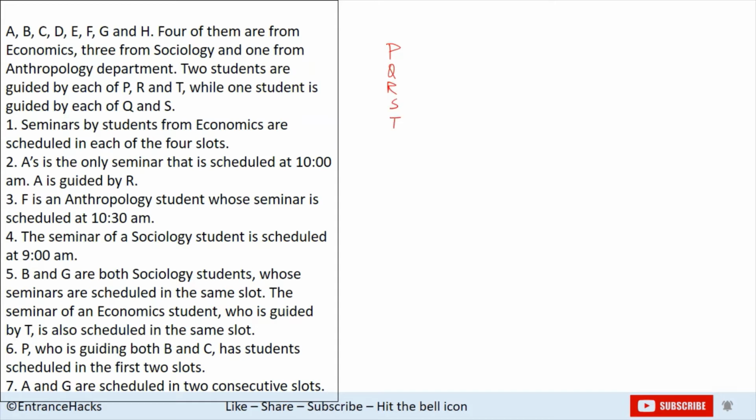Then we'll try to find who these students are. So we know P 2, R 2 and T 2, and Q and S, one each.